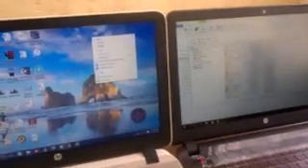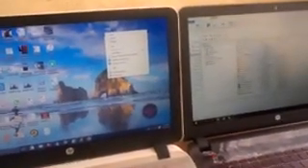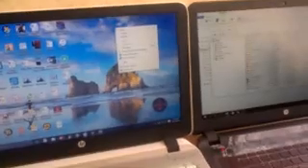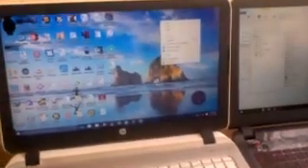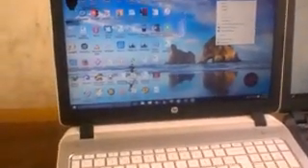Then the local files on this computer open, but it is not connected to the other computer due to the fact that this computer has not installed the files which will help transfer the files from this computer to the other. So we have to also install the files on this computer. As we did over there, we do the same thing over here. Then the files are being installed.